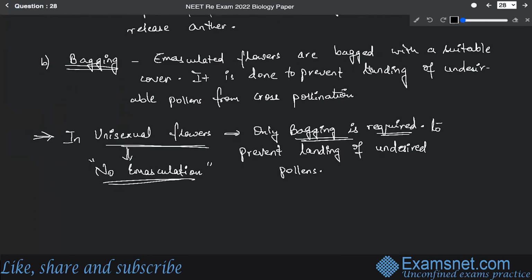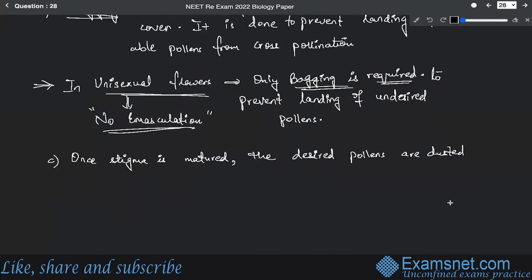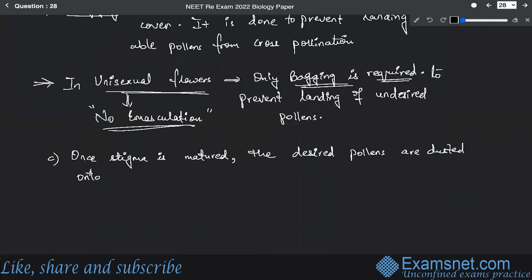Yes, this is again very, very important. Once the bagging is done, the next step is that you will be dusting once the stigma gets matured. Once the stigma is matured, the desired pollen grains are dusted onto the stigma.